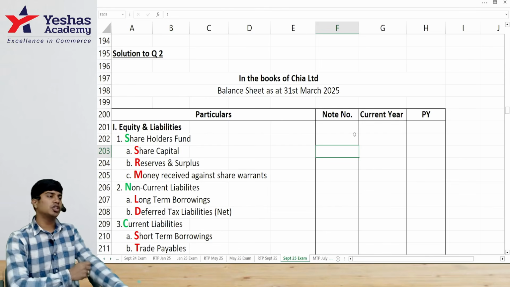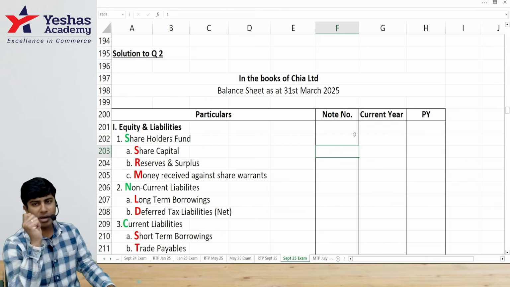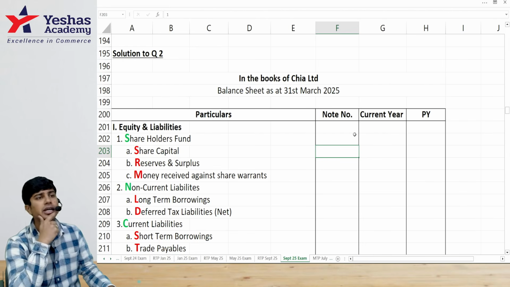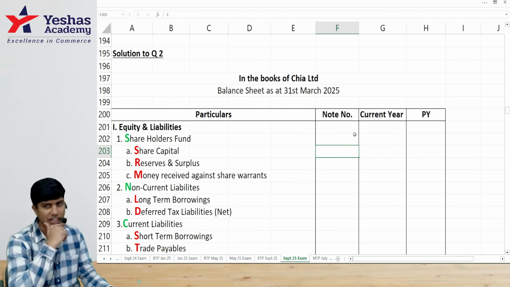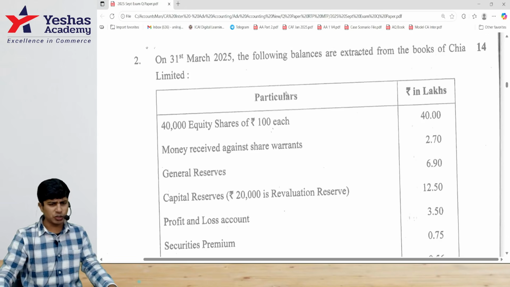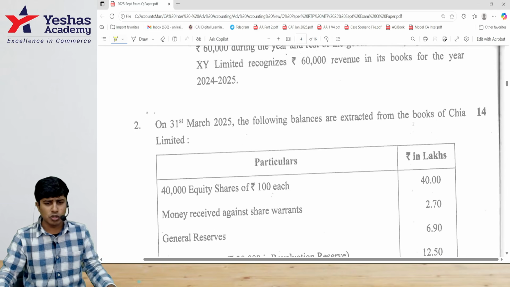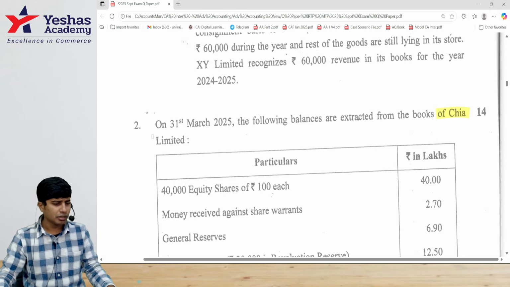Come on, guys. Let's now solve question number 2 from our September 2025 examination paper, CA Intermediate Advanced Accounting. This question is on preparation of financial statements of a company. Read the question. The following balances are extracted from the books of Chia Limited.